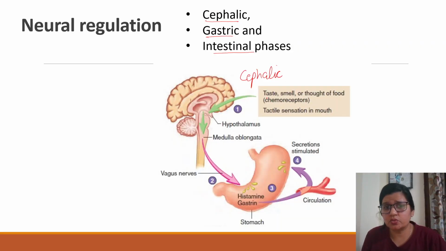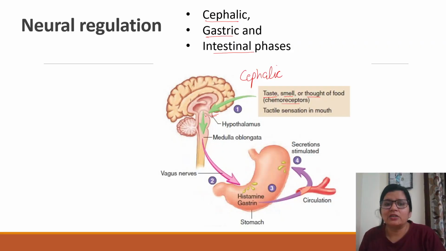So here, what is the stimulus? It is cephalic, meaning brain related. So which type of signals go to the brain? It's taste, smell or thought of food, right? Whenever we think of food, see food, or smell food, those chemoreceptors are triggered via various senses. For example, you see the food, so the visual pathway is involved, and that visual signal goes to the medulla. In the same way, if you are talking about smell, then it's the olfactory pathway. So depending on which stimulus we are talking about, that signal ultimately goes to the brain stem, right?